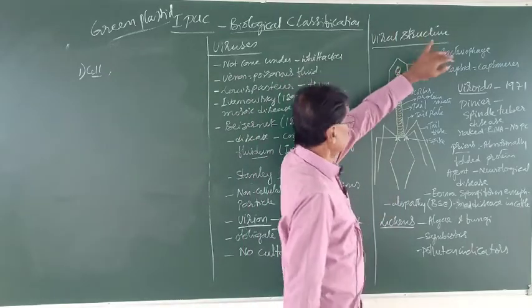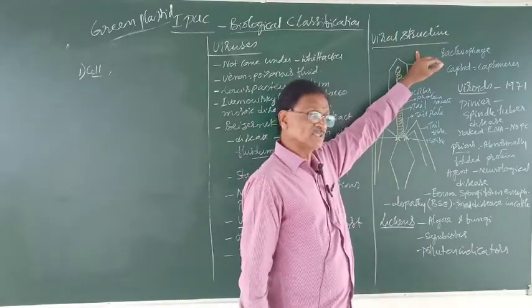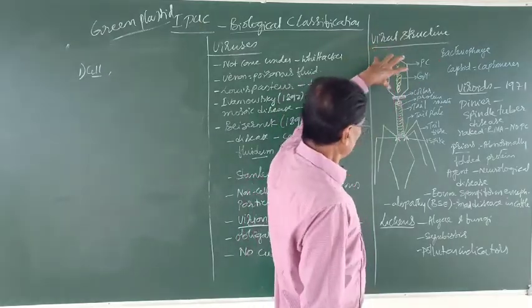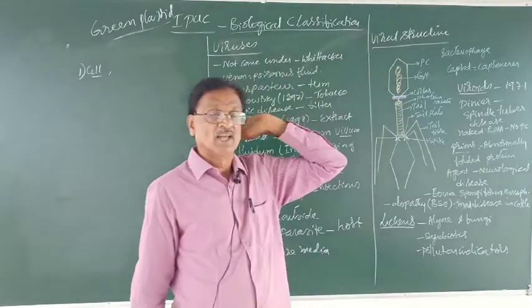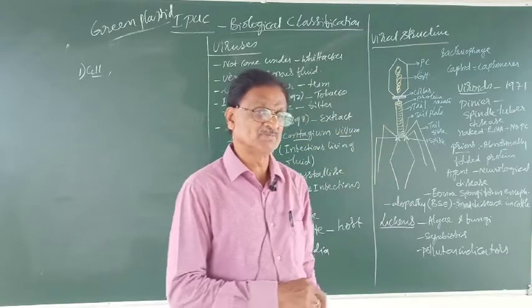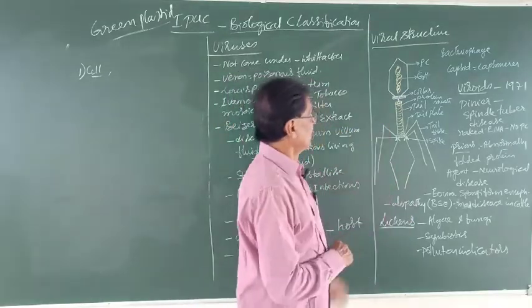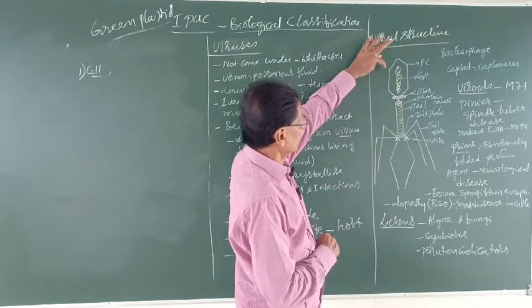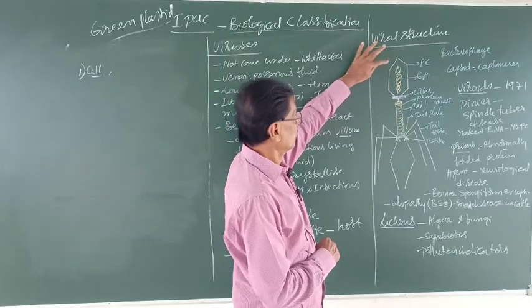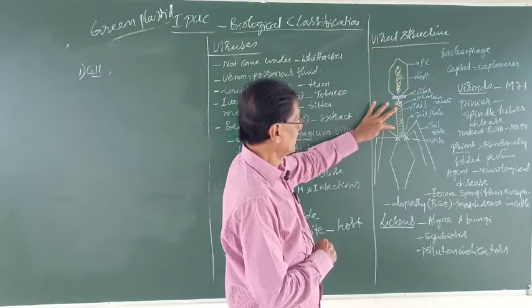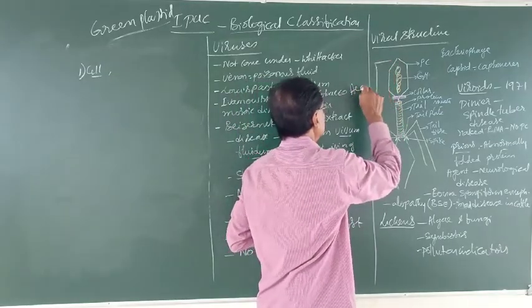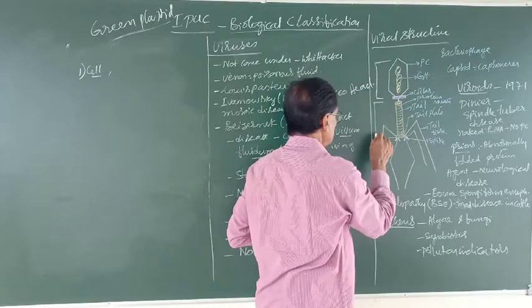If we take the viral structure or ultrastructure of a typical virus, the diagram I have drawn here is almost universally applicable to all viruses. Now observe here, the virus consists of mainly two parts. One is the head and another is the tail.